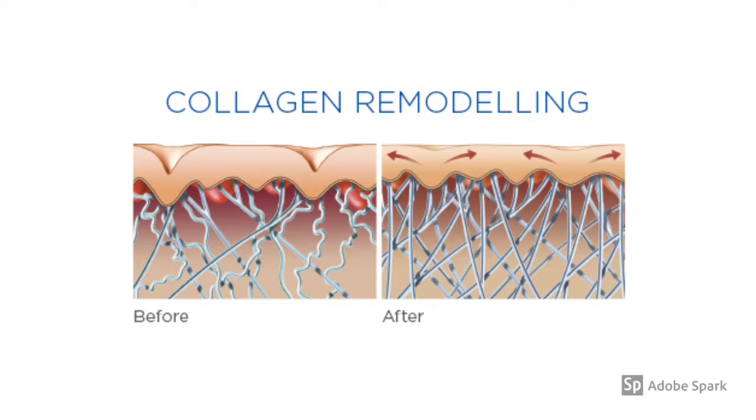type 1, which is more orientated in line with local stresses, as well as having more cross-bridging and a greater tensile strength. This phase overlaps considerably with the proliferative phase, with final remodelling continuing for months and typically at least a year from the initial damage.